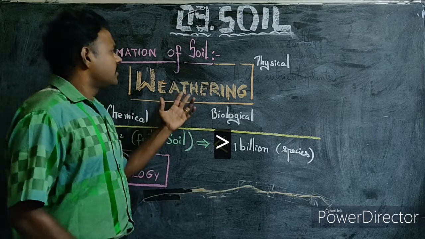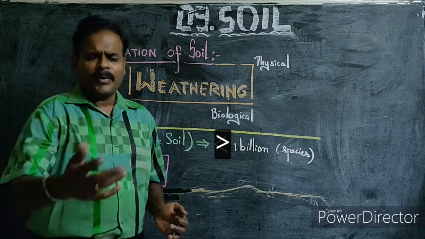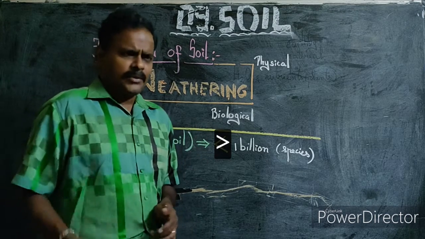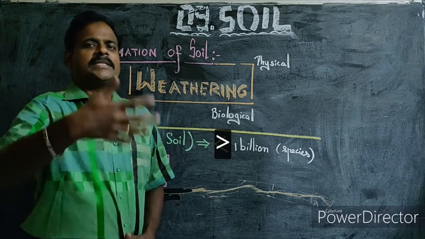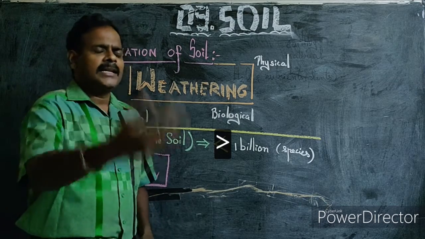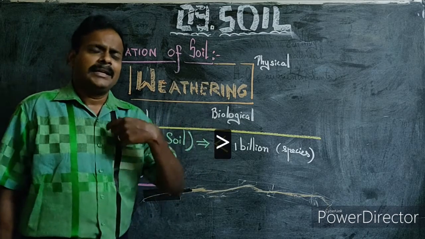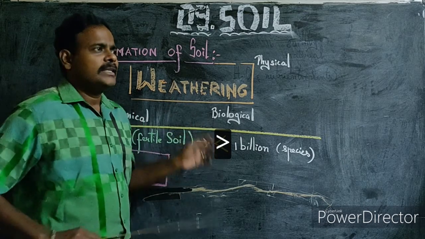Weathering is obtained from rocks, mountains which are made up of rocks. When these mountains break into smaller pieces, the ultimate result of this weathering of rocks, or the breakdown of the rocks, is actually soil. So you call this weathering.